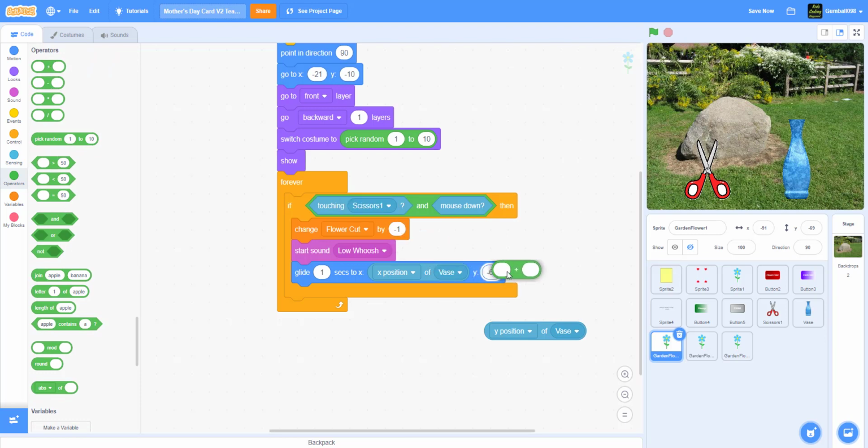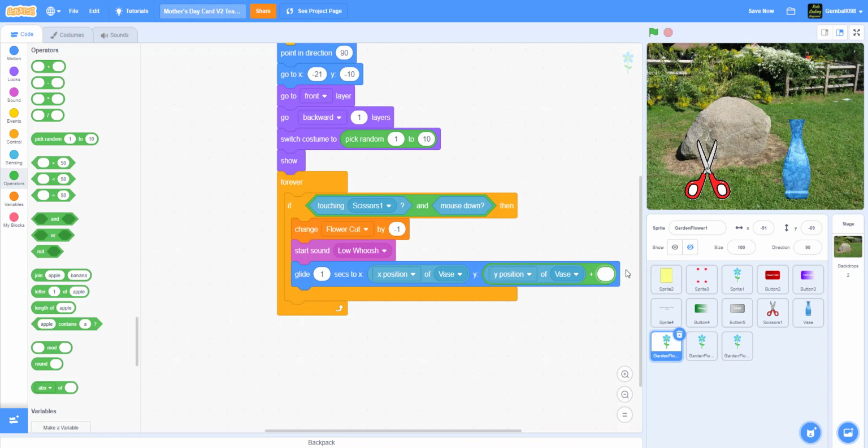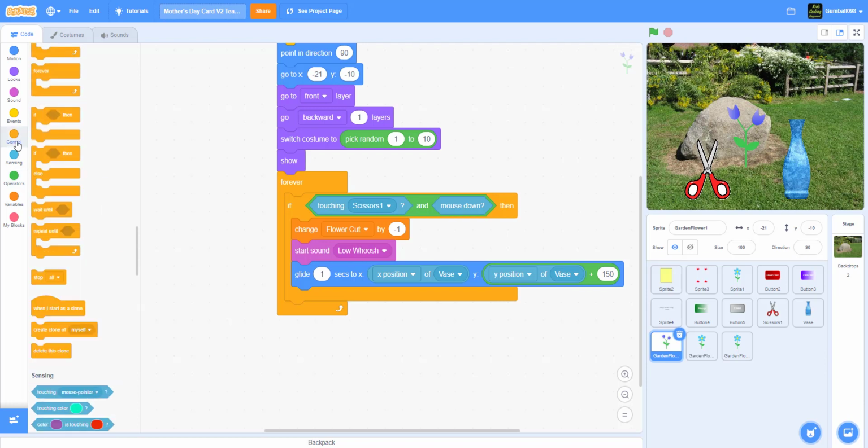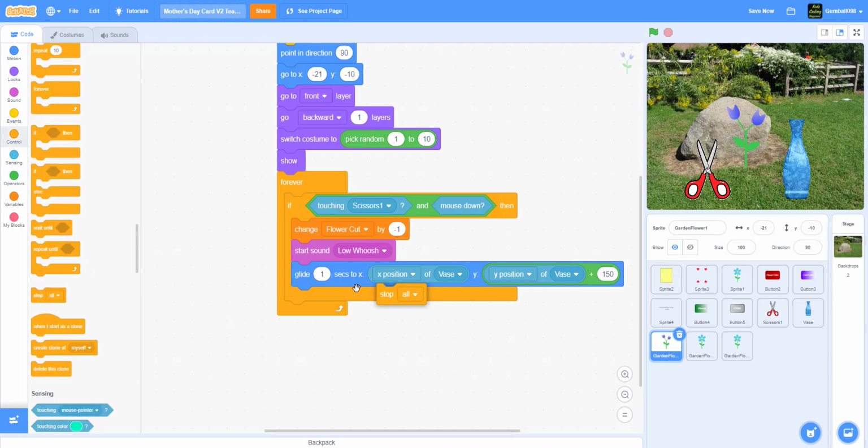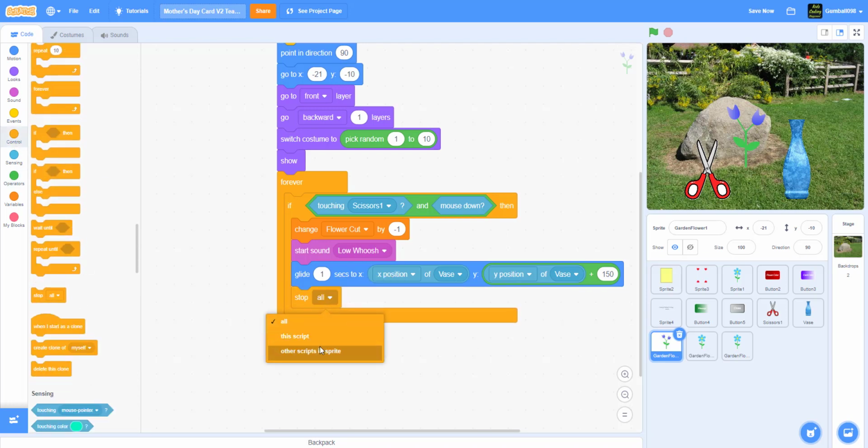Yeah, to make it go up a little bit, because it will be directly in the center, but if you do the plus 150, it will be hanging out of the vase. So that's what we have right here. And we're gonna stop this script. So I forgot to code the scissors, so I'll be doing that next.